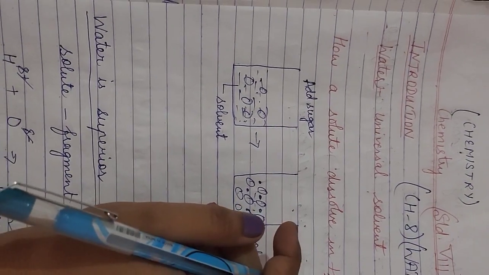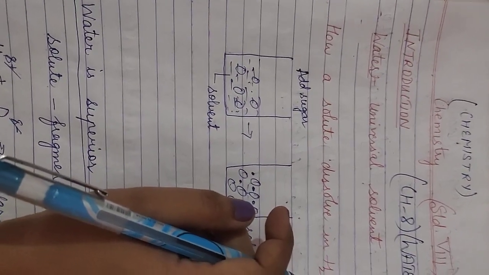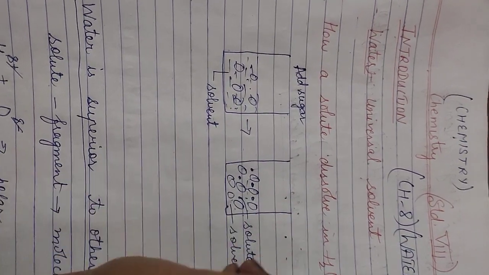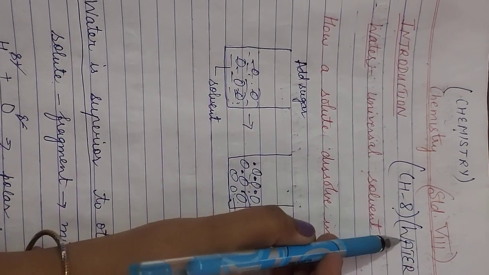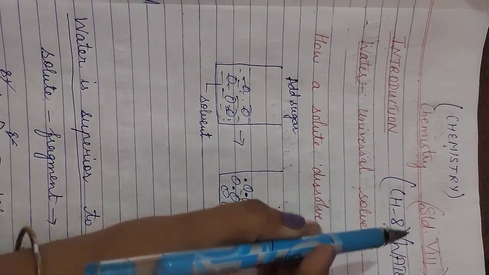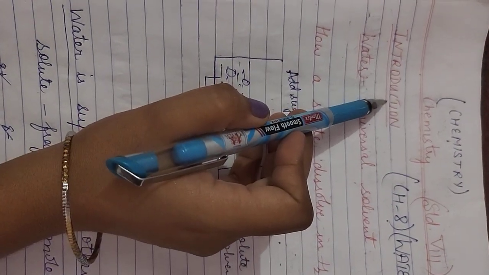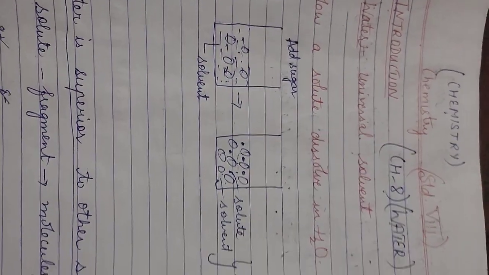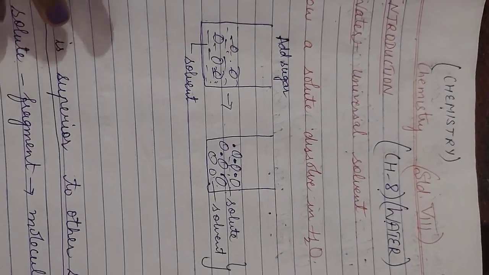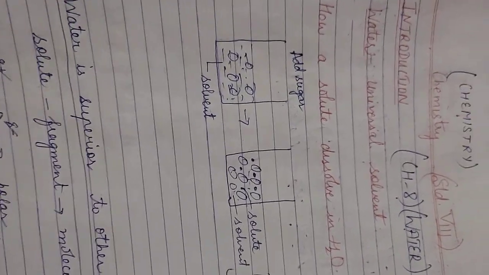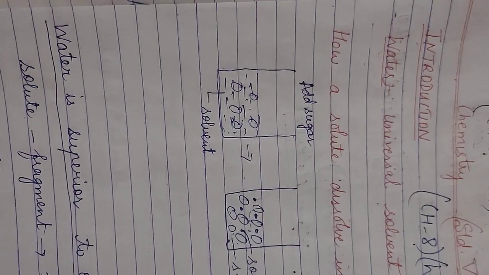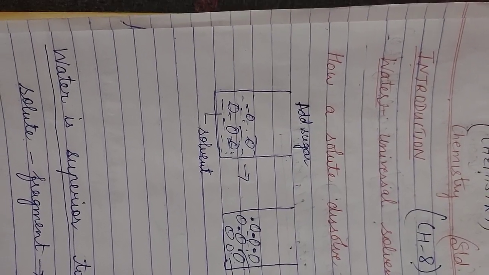Good morning, students. So now we are going to discuss chapter number 8 of chemistry, that is water. First of all, we will discuss the introduction related to water. As you all know very well, what is the formula of water, what is water, what are the sources of water, and what are the uses of water. But in brief, we will discuss now.